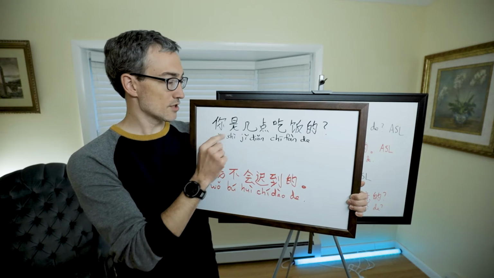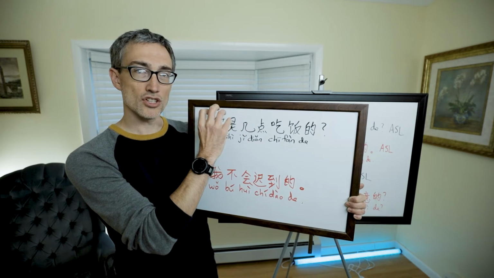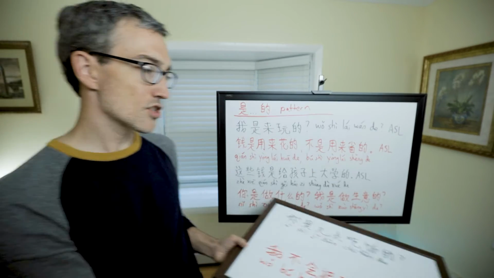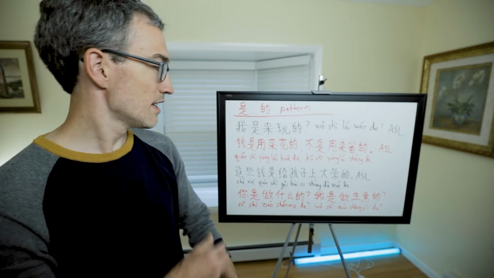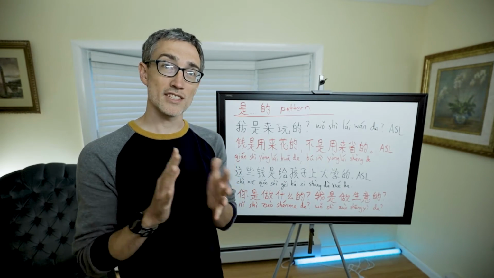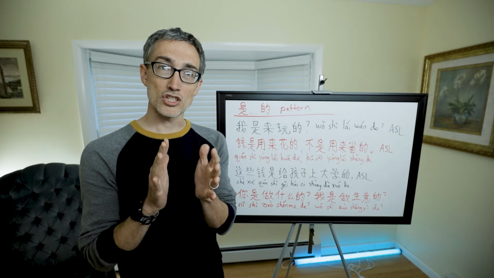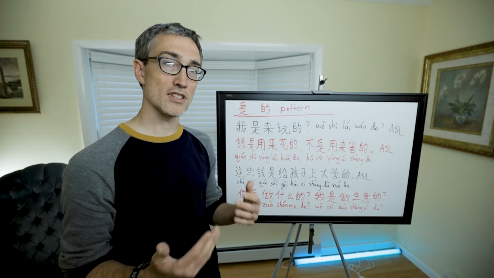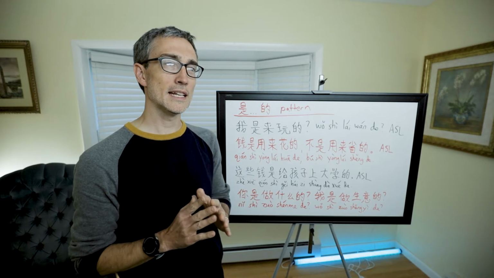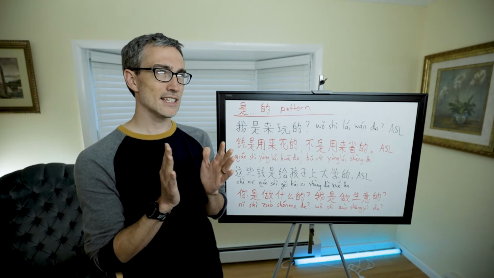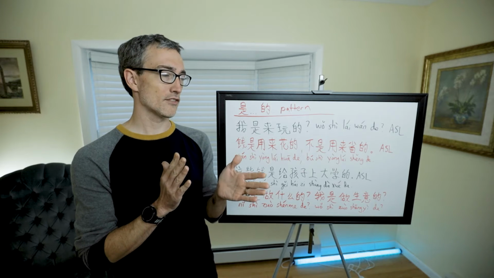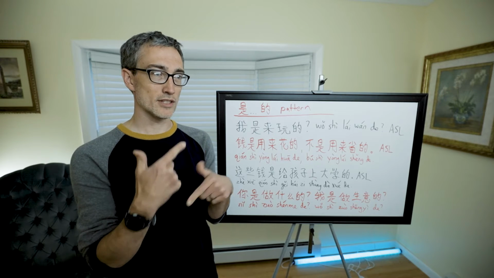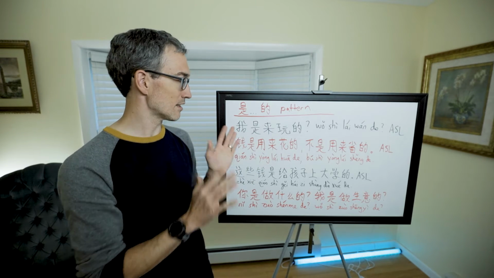In this particular usage of the construction, we can omit the 是 and just say, 你几点吃饭的? But the 是的 construction has some other uses as well, not just that clarifying information usage. It has other uses, and that's the purpose of this video. The first one is to indicate purpose. I can see where we got there, because if you ask a clarifying question about why something happened, it's sort of answering, what's the purpose of something? So this isn't too much of a leap.